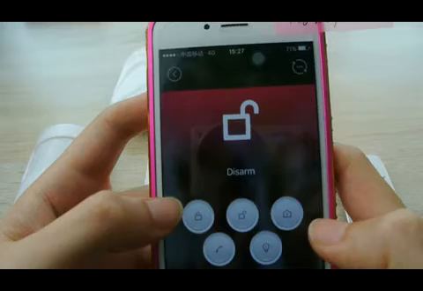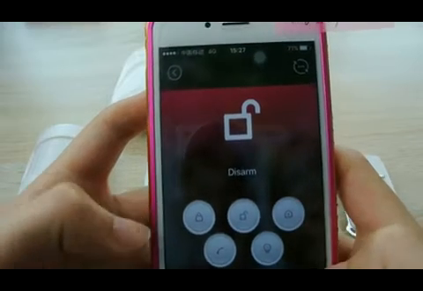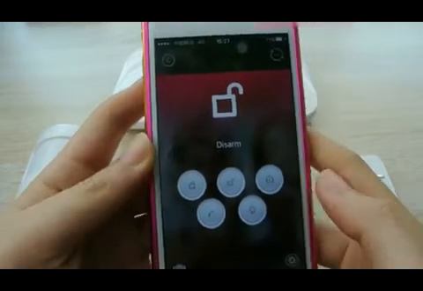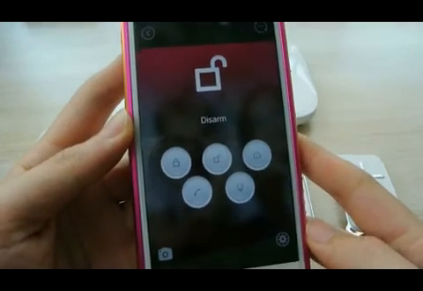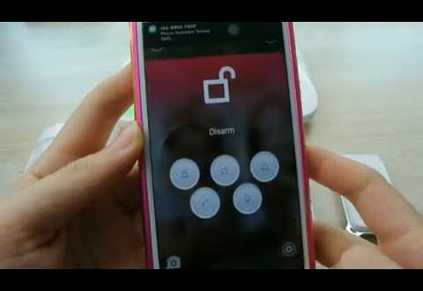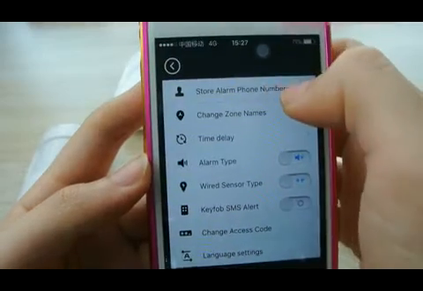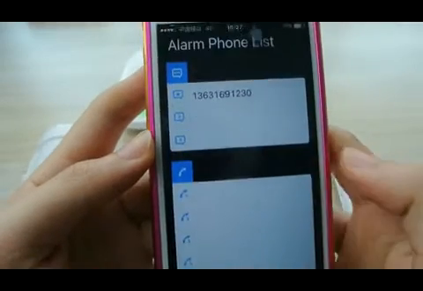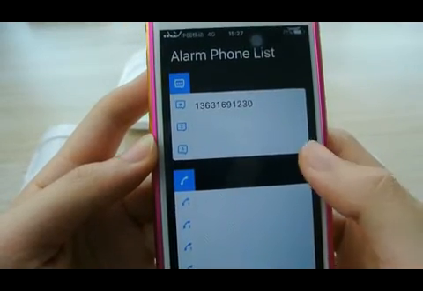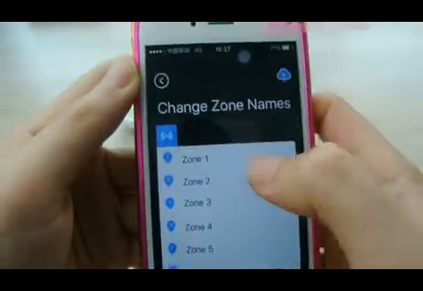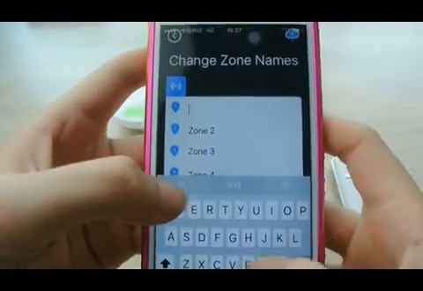You can remotely arm, disarm, stay arm the system, have a two-way talk, turn on, turn off the AC facilities like lights. From the setting, you can store alarm phone numbers. Each system can store 3 groups of SMS number and 5 groups of phone numbers. Change the zone names, like bedroom, living room, kitchen, and so on.